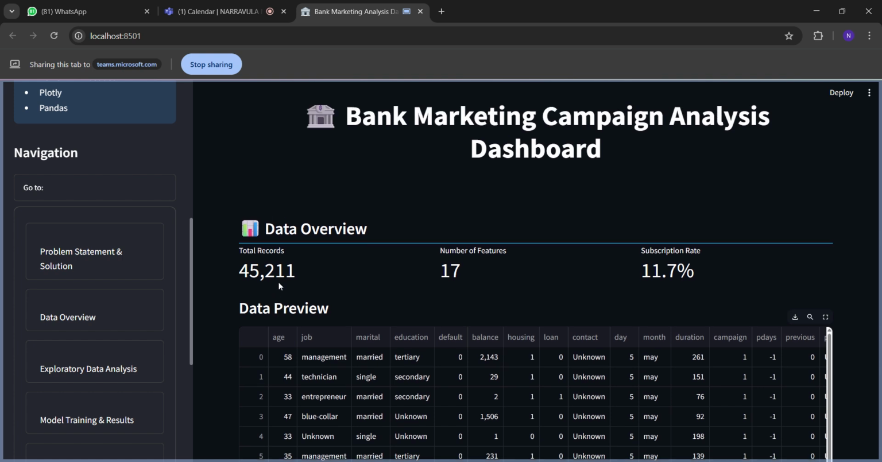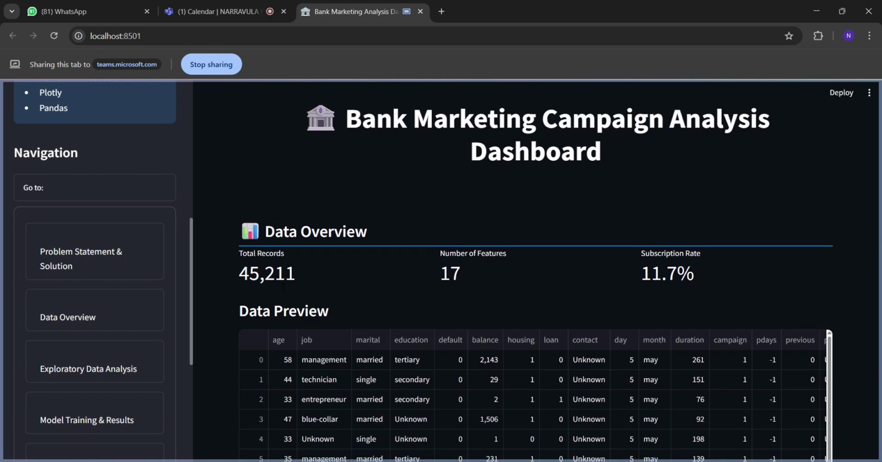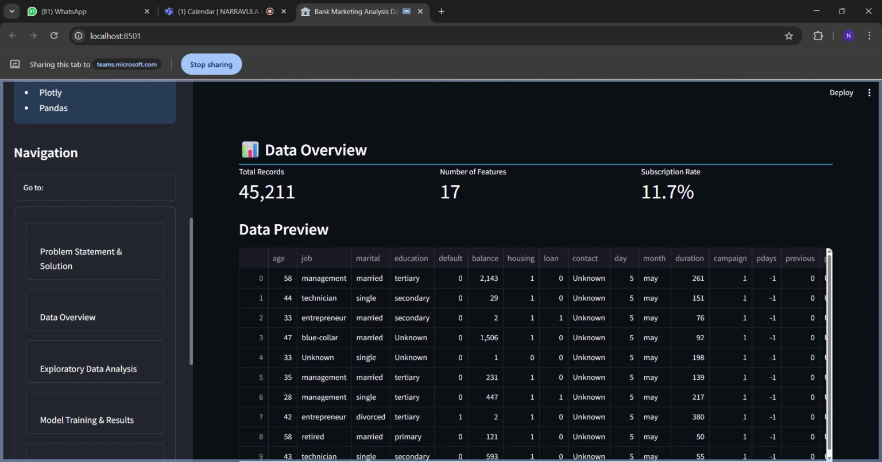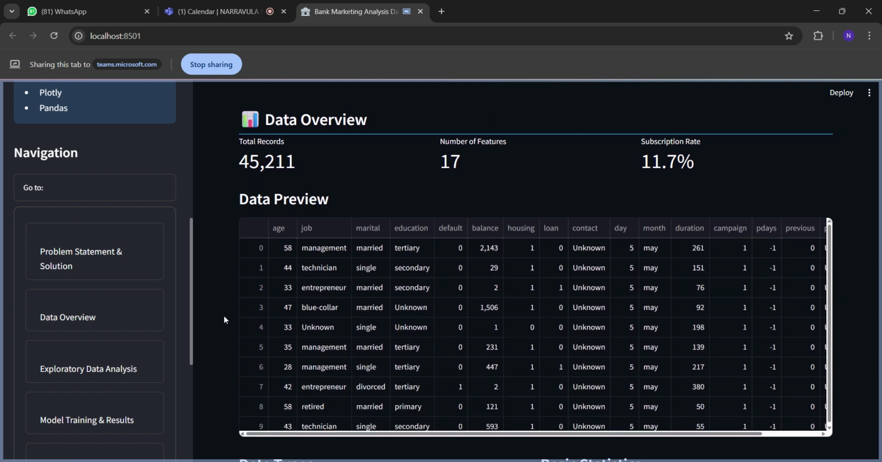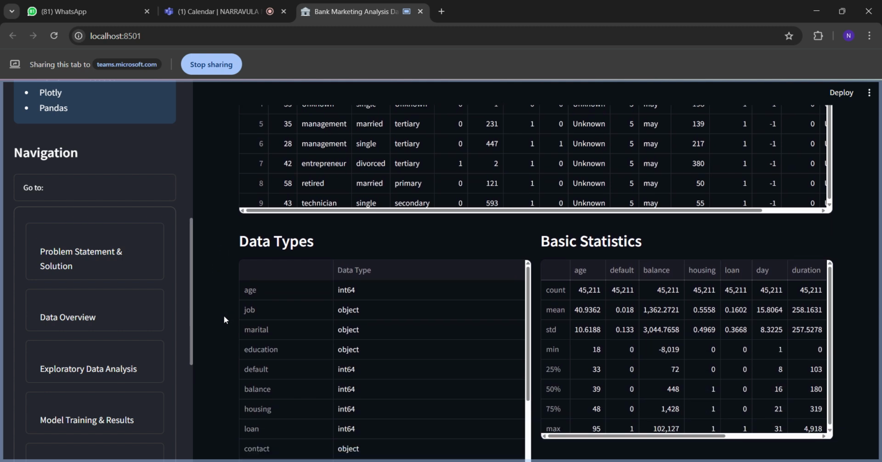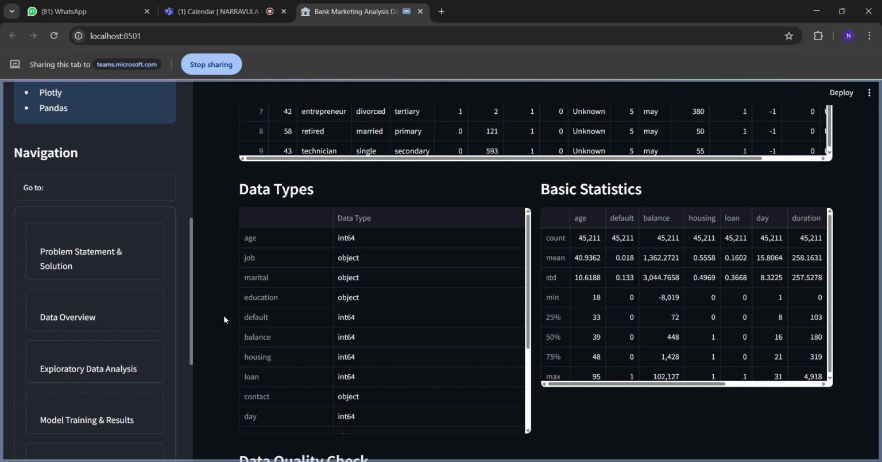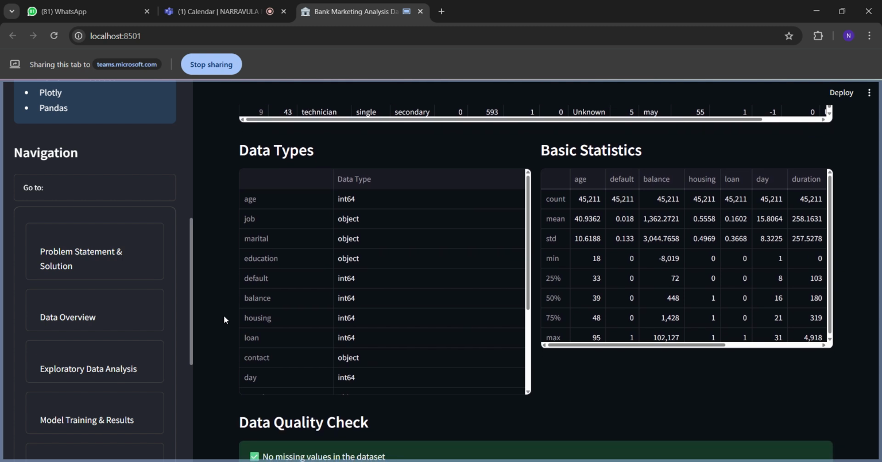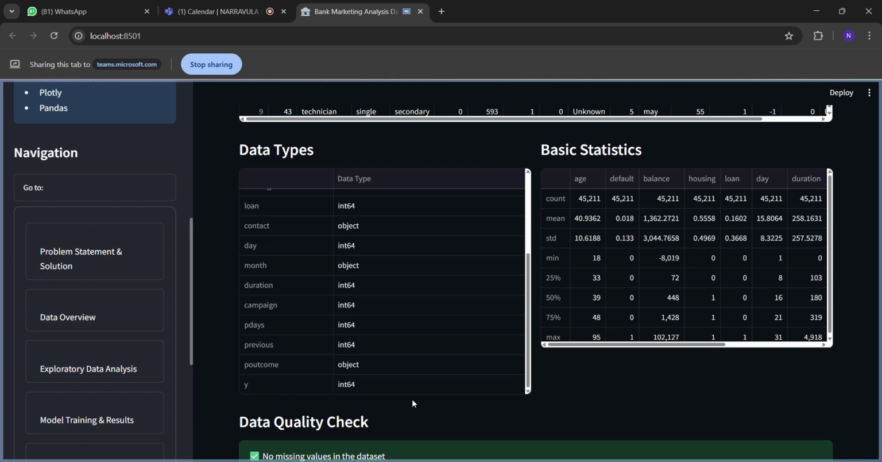Giving a data overview, we have a total of 4,045,211 records, and from this data set, our team has found that the rate of subscription is about 11.7, which denotes that the majority of the users are not subscribing. The churn rate is very low. Our data set has age, job, marital status, education, balance, housing, loan, contact, day, etc. So we have considered many different factors.